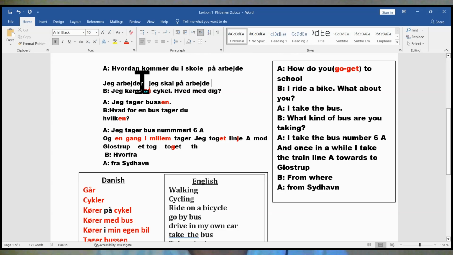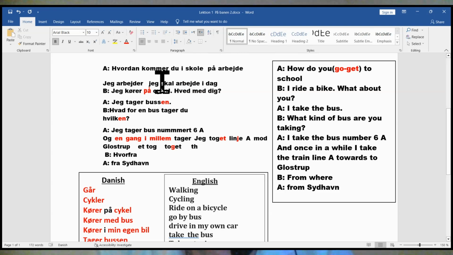Arbejde. Okay, so jeg arbejder. Jeg skal på arbejde. Here, på arbejde, it is a noun. Or you can say jeg skal arbejde i dag. Look, here the verb is very important. Yes, jeg skal arbejde i dag. Okay? Jeg skal arbejde i dag.